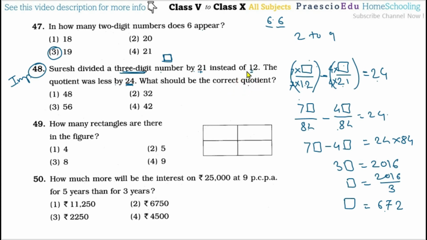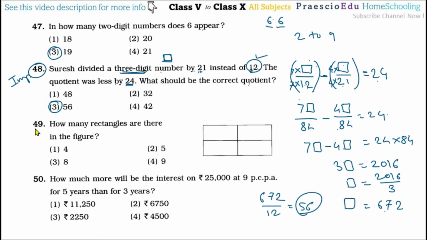The correct division has to be done by 12, but he mistakenly divided by 21. So to find the correct quotient, we divide by 12. 672 divided by 12 gives 56. That is the correct quotient, and 56 is given in option number 3.